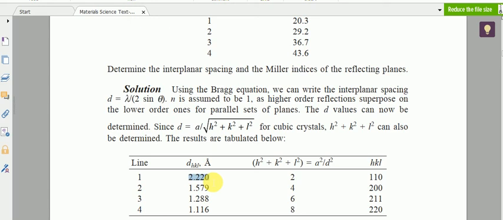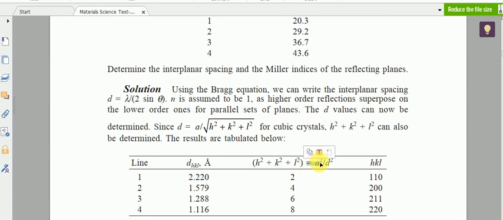So we got an expression for d hkl. We don't know what the hkl value is, 2.200. And we have another equation for interplanar separation, because we learned that d is equal to a by root of h square plus k square plus l square. Okay. So if you square this equation, you will get d square equal to a square by h square plus k square plus l square. Cross multiply, you will get h square plus k square plus l square equal to a square by d square.